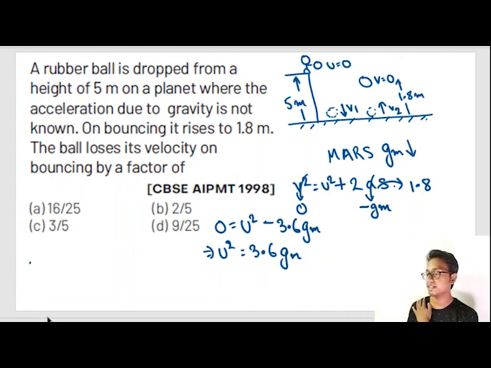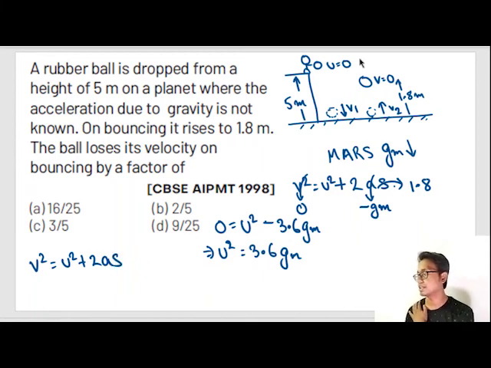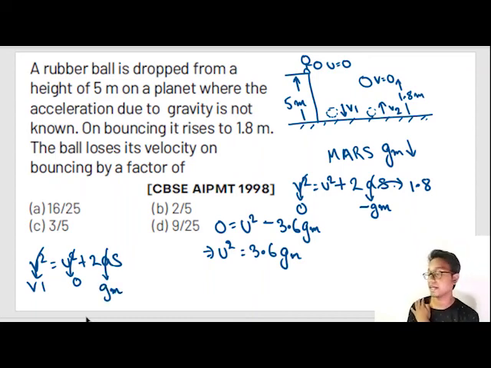So applying the same equation, v square is equal to u square plus 2as. Initial velocity is 0. Final velocity is v1. Acceleration is plus gm, because acceleration and velocity are in the same direction, and s is given as 5 meters.